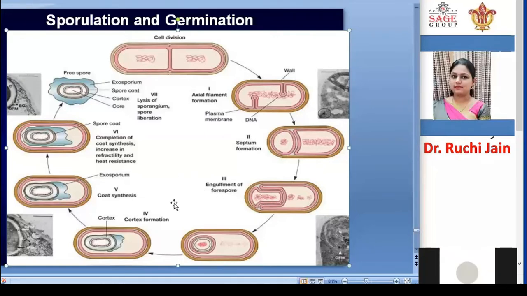After the spore forms, the inner material is called the core, and above it a cortex wall is formed.